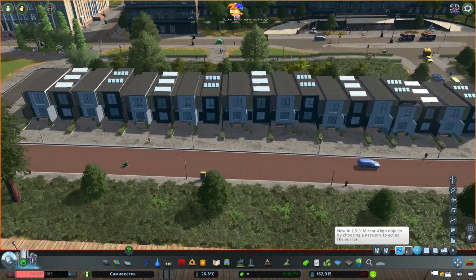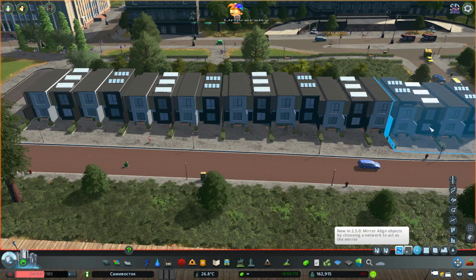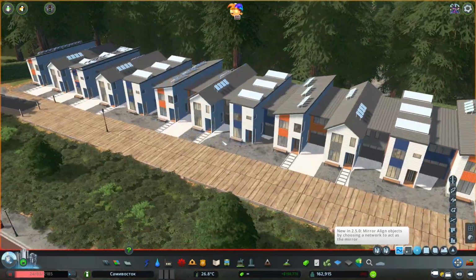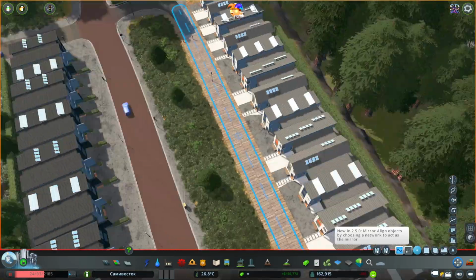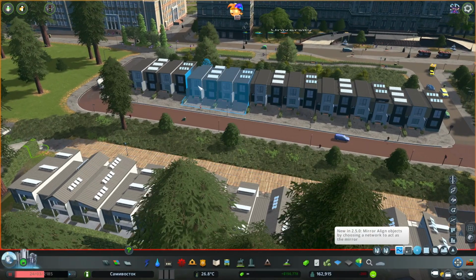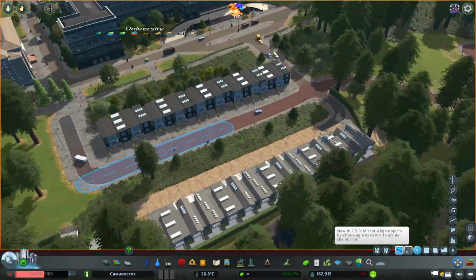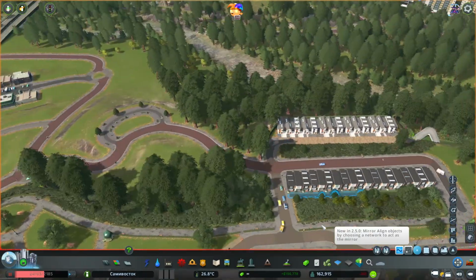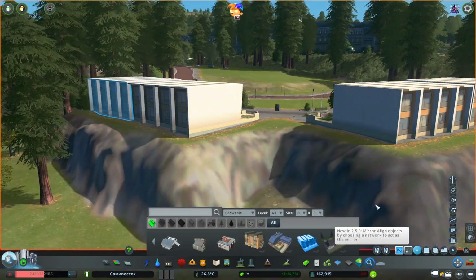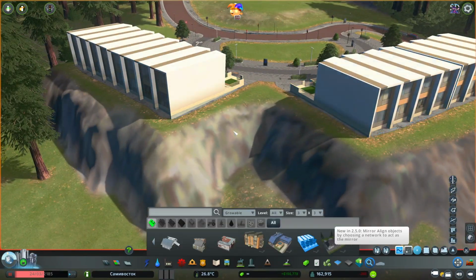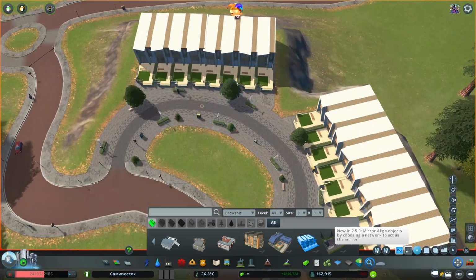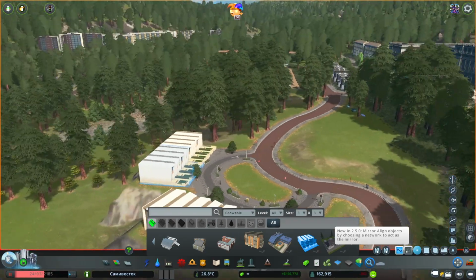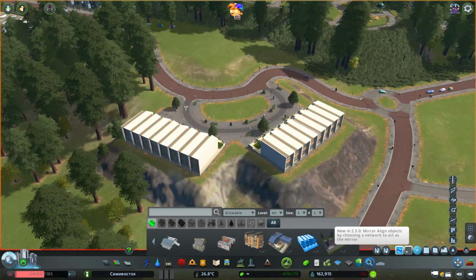I don't usually go for repetitive rows like this, but this is kind of a modern thing that they do here in my area anyway. They do lots of really squished in buildings that look like someone just went and copied and pasted it, like I did. I wish I could curve these around, but I can't do it, so we'll have to just do it like that. The struggle. What else do we have?